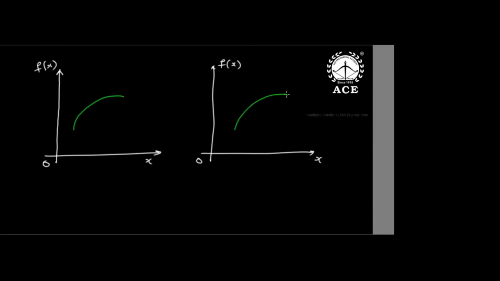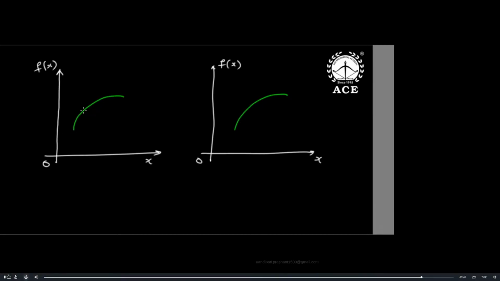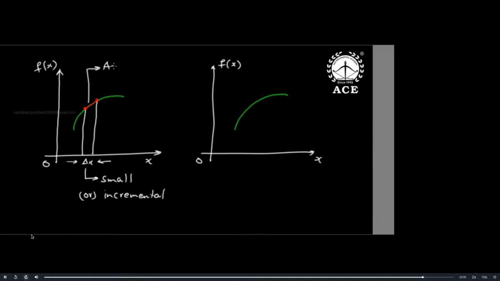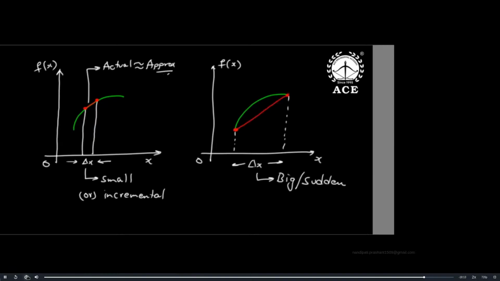Now tell me, everybody, is it originally linear or non-linear? Non-linear, correct. Why? Because initially it is increasing, then decreasing. But are the original green curve and red curve matching or not? Yes, I can say the actual green curve is almost approximated mathematically, but here you can see the difference.